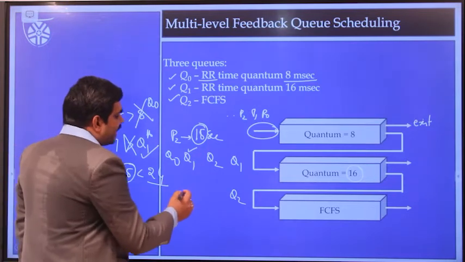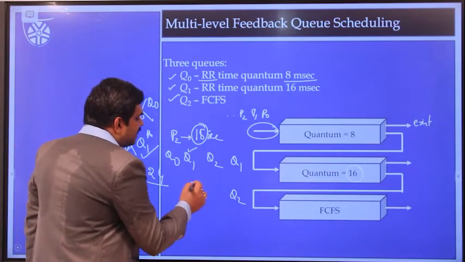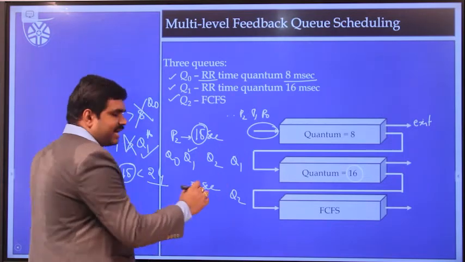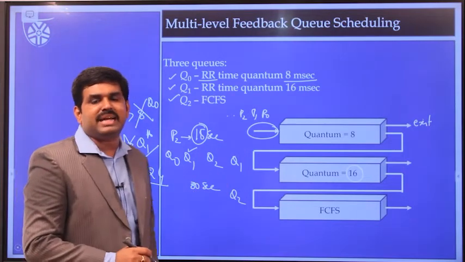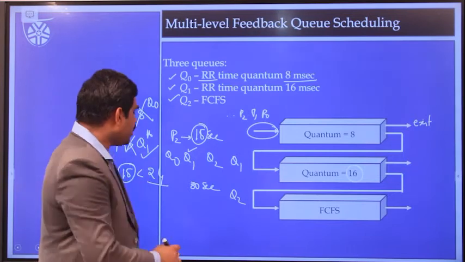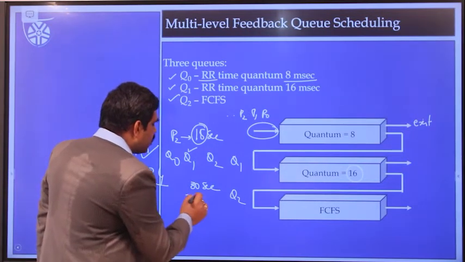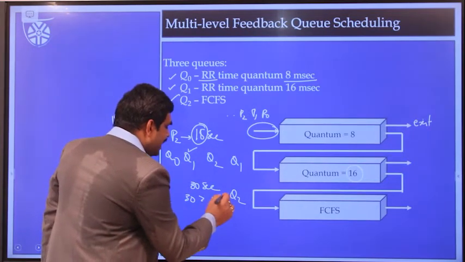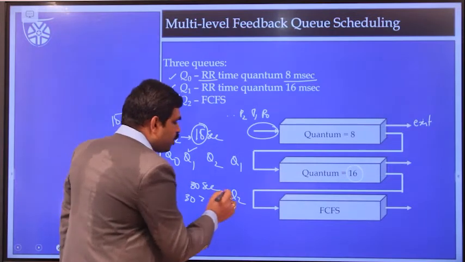Likewise, you can have another example. If a process has a CPU burst time of 30 seconds, where will it get completed? Does it get completed in Q0? No, because 30 seconds is more than 8 seconds. Means that it is not getting completed in Q0.